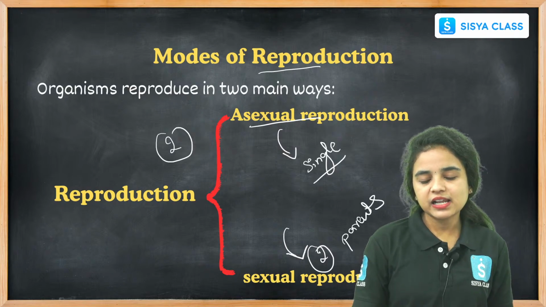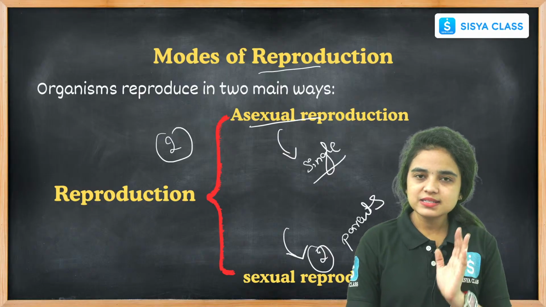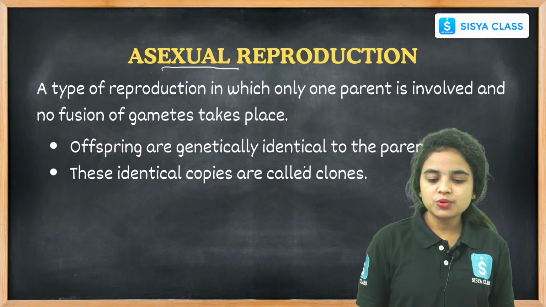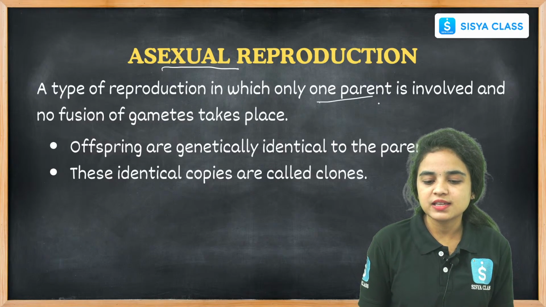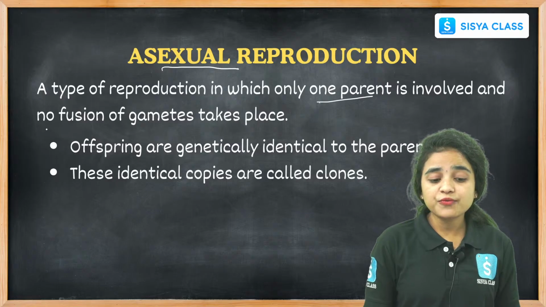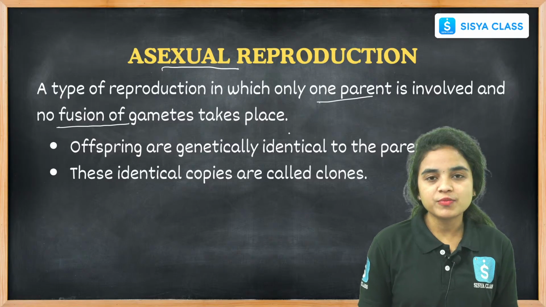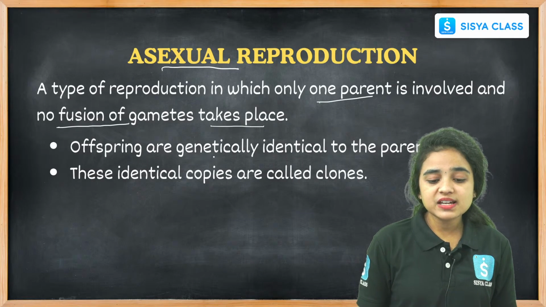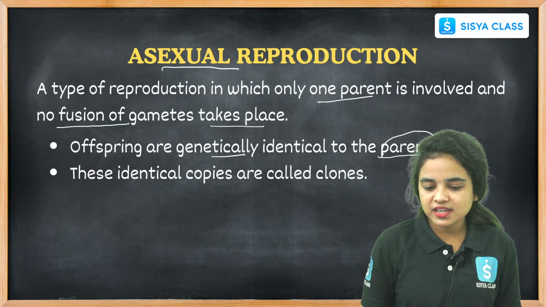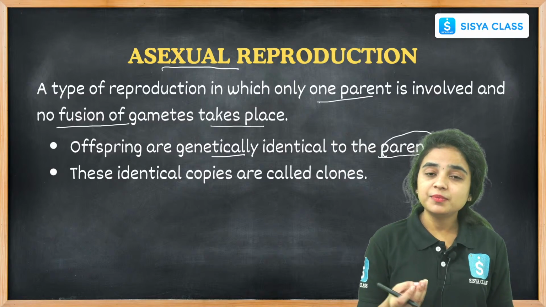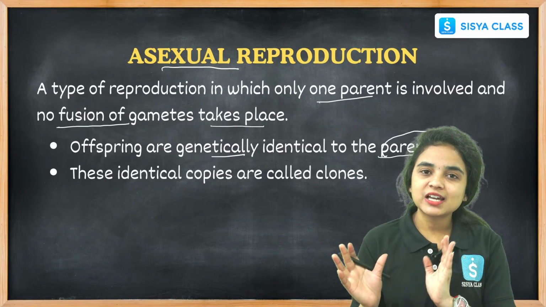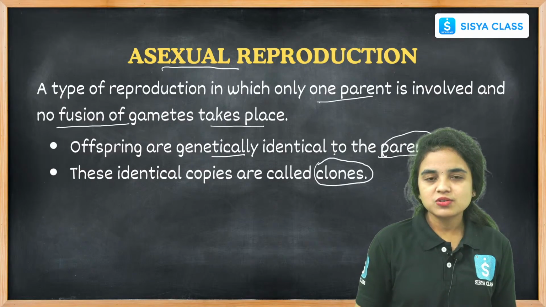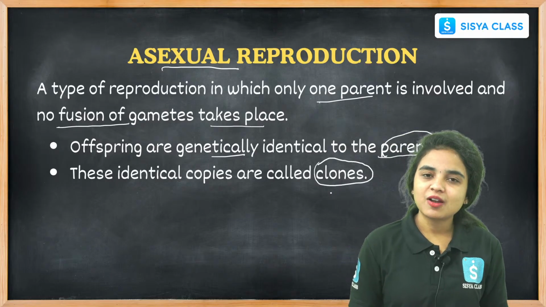Let us see in a detailed way asexual reproduction and sexual reproduction. While coming to asexual reproduction, we already know only a single parent is involved in this reproduction process. And there is no fusion of gametes. Why? Because there is no formation of gametes, hence no fusion of gametes takes place. So offspring are genetically identical to the parents. Here the offspring developed during asexual reproduction are identical copies of their parents, and these identical copies are called clones. Right students, what are these identical copies called? They are called clones.